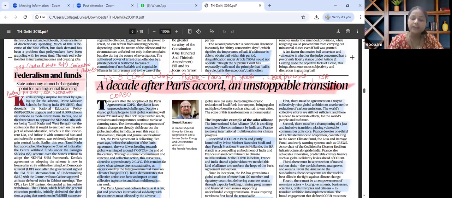For prelims perspective, we need to know Paris Agreement goals, CBDR, the Common but Differentiated Responsibility principle, ISA, the International Solar Alliance, its founding members and its objective. Also knowing about the COP30 meeting.